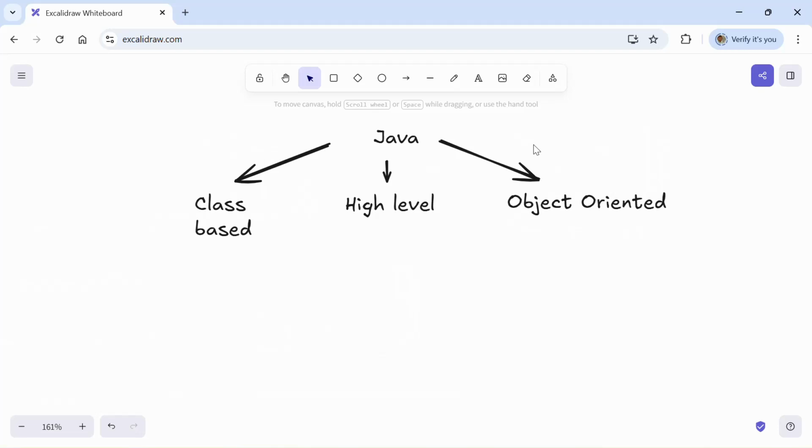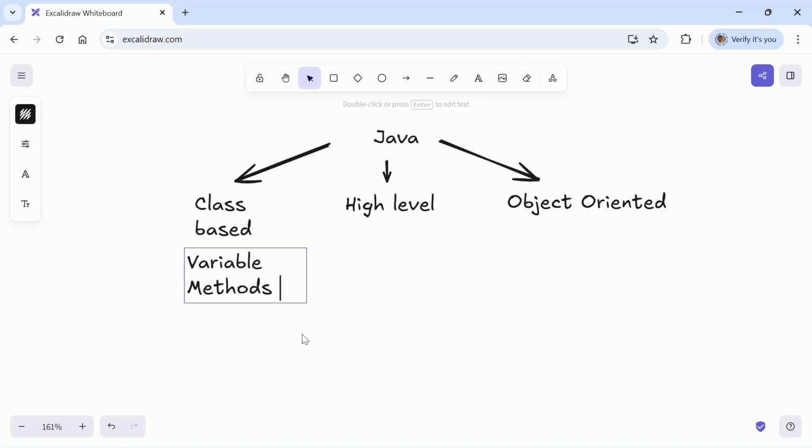Let's think of a restaurant blueprint. It defines the kitchen, number of tables, the staff, and services provided. Similarly, a class in Java is a blueprint that defines the variables and methods. Variables will provide some data and methods will provide some action or behavior. Objects are created from this class just like a restaurant is built using its blueprint. Based on the blueprint, the restaurant will be constructed. Based on the classes of Java, objects are created.